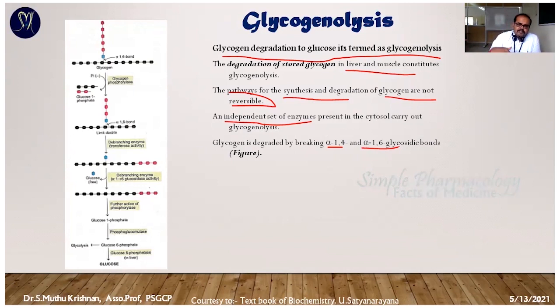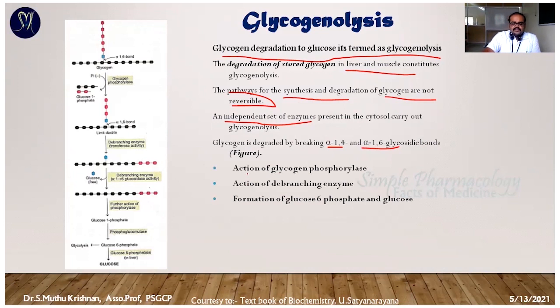In the same manner, the breakdown of glycogen is going to happen in the same place. Either it is going to cut the sub branches, meaning the 1,6 bonds, or a single molecule is going to break down at the 1,4 linkage. The same thing is going to reverse. You can see this diagrammatic representation here.